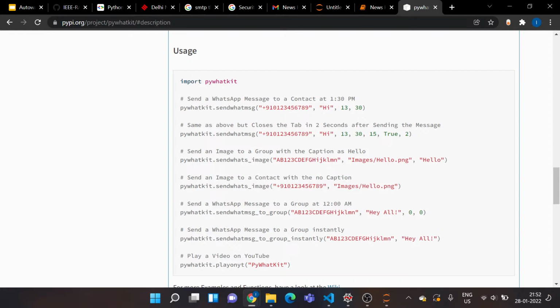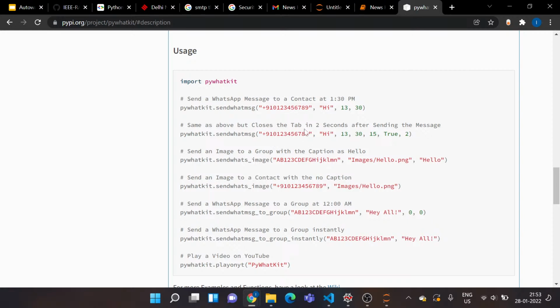So that's sending a WhatsApp message to a contact at a scheduled time. The parameters for this function to work would be the number. Remember that everything has to be string. Okay, not everything, your number and your message, and the time is not supposed to be in string actually. And a number should be preceded by your country code. For India it's 91, so it says +91. Remember to add this, otherwise it would give you an error. Then, preceded by the number, you want to send a message to.